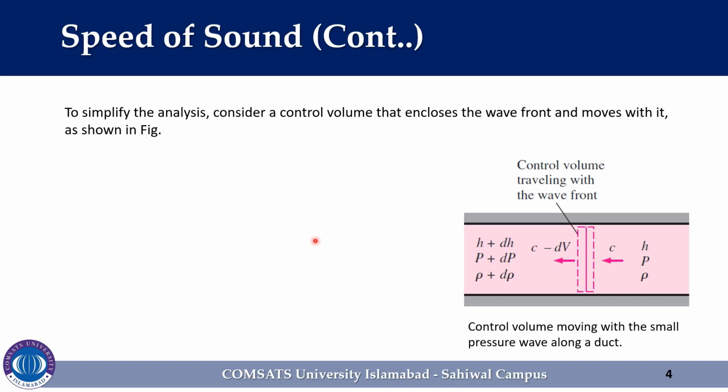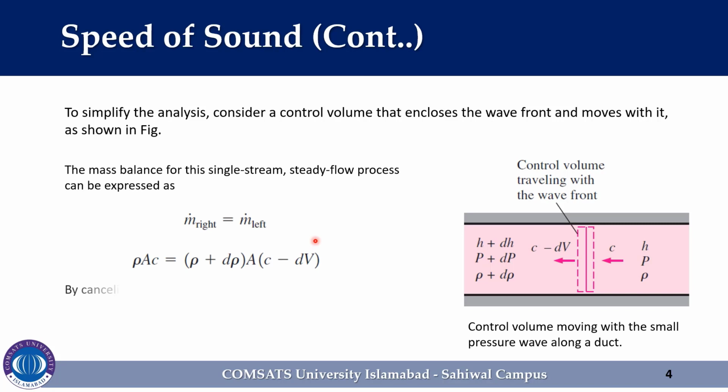Then we can write the mass balance equation for our case like this. The mass of the fluid at the right side is equal to the mass of the fluid at the left side of the wavefront. At the right side of the wavefront, the area of the pipe is A, while the fluid moves towards the wavefront with the velocity of c. We can express the mass flow rate as rho A V. Here the velocity of the fluid is c, A is the area, and rho is the density of the fluid.